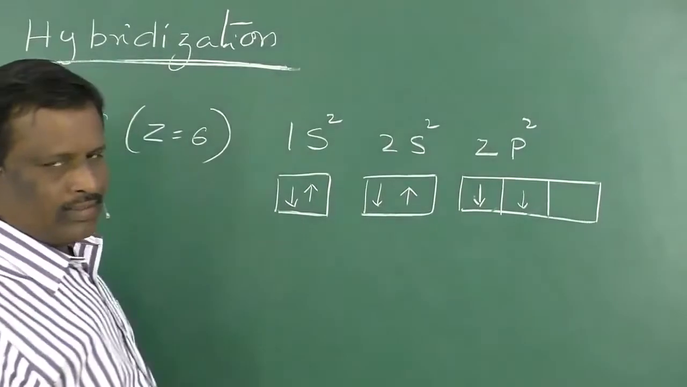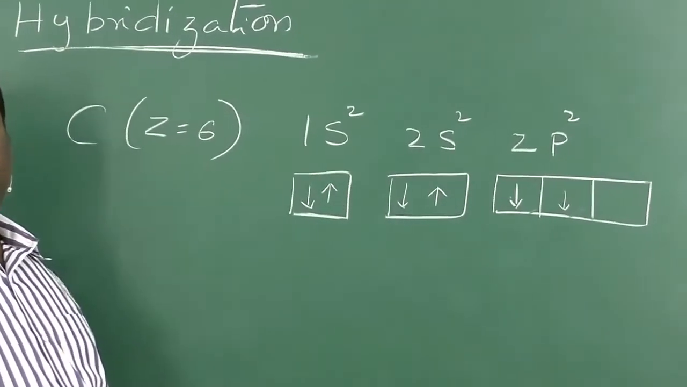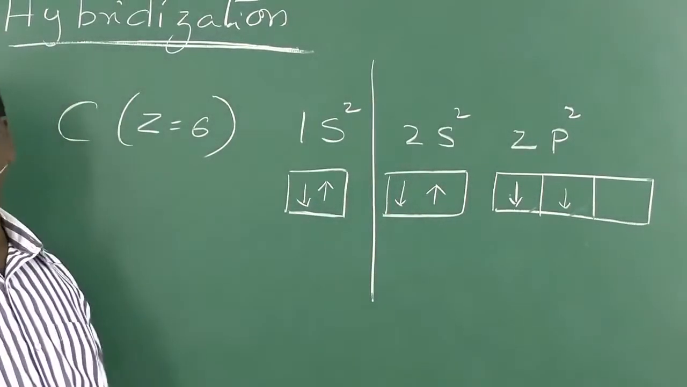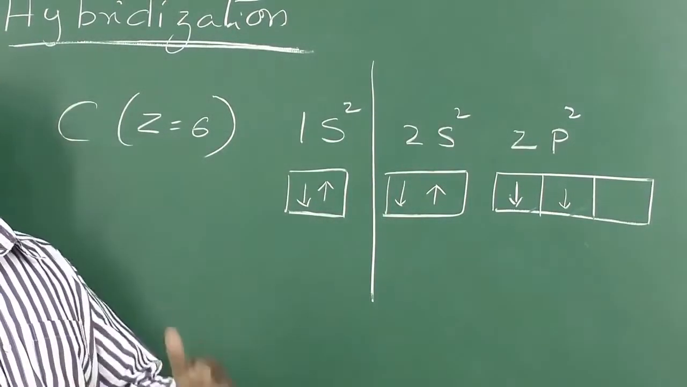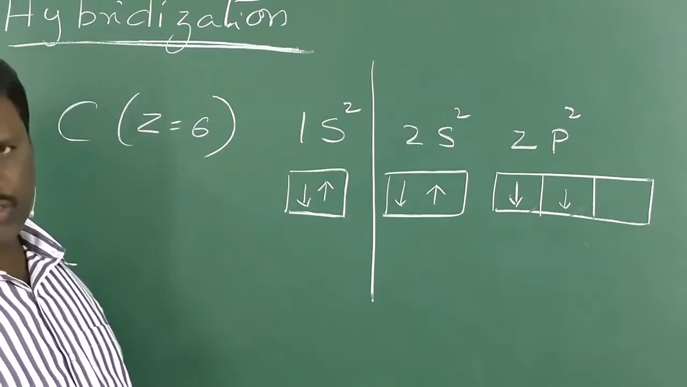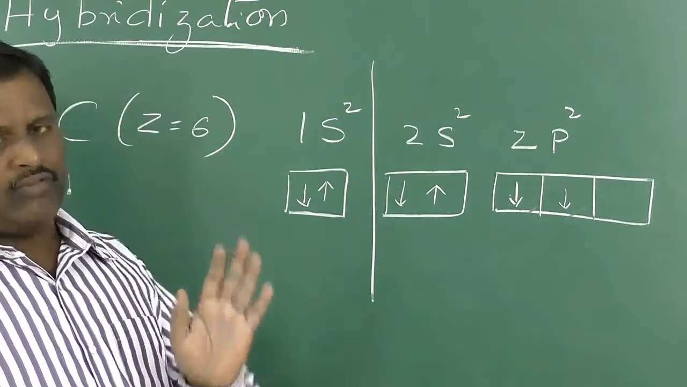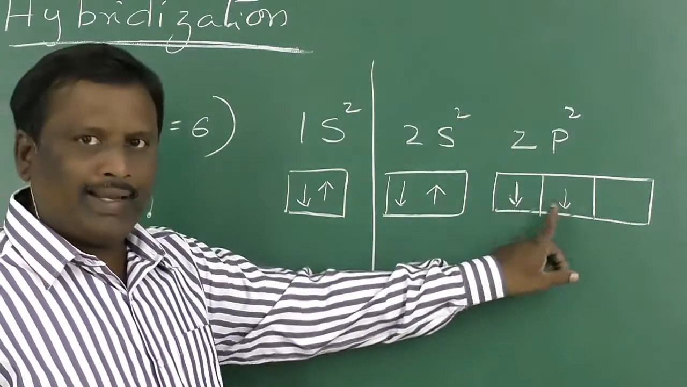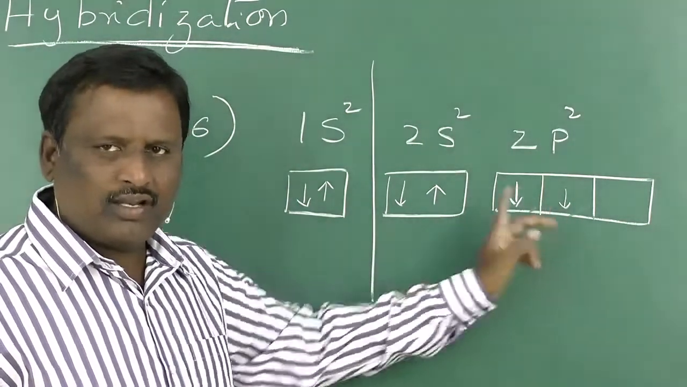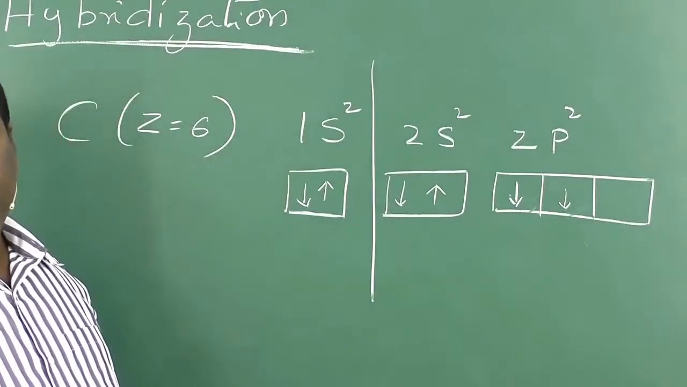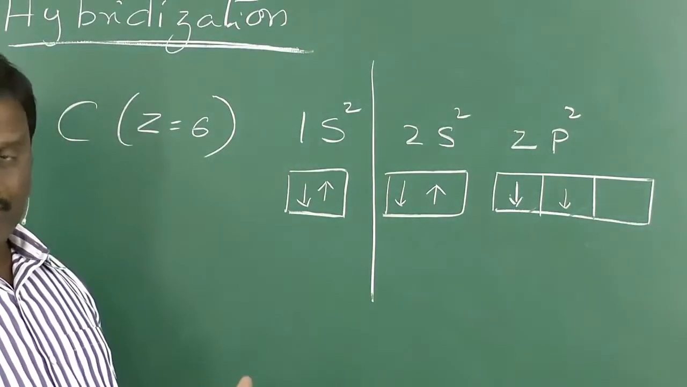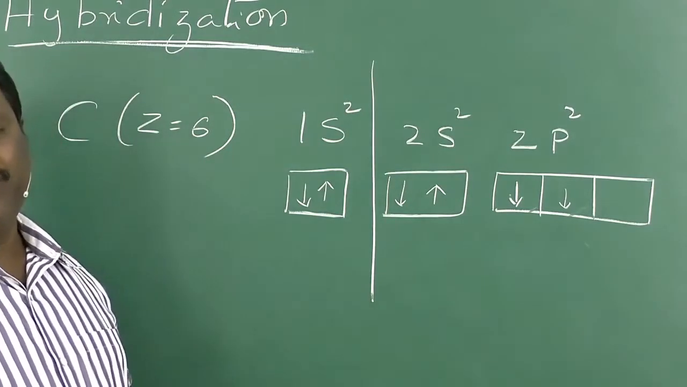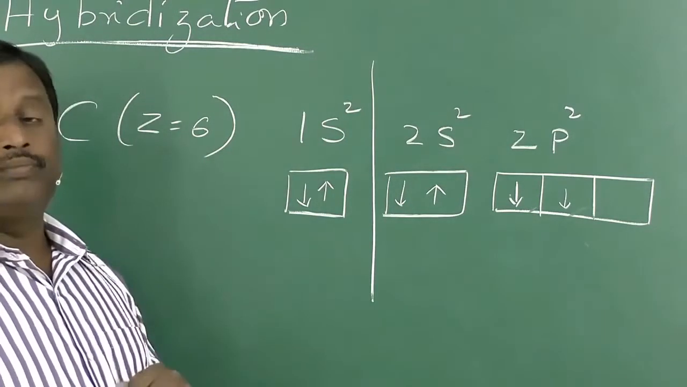Now, according to valency bond theory, in any atom, the valency shell, that is the outermost energy level of an atom, is responsible for forming the covalent bonds, and the number of bonds formed by an atom is equal to the number of unpaired electrons present in its valency shell. According to that, there are 2 unpaired electrons in the valency shell of carbon, so it should form only 2 bonds.